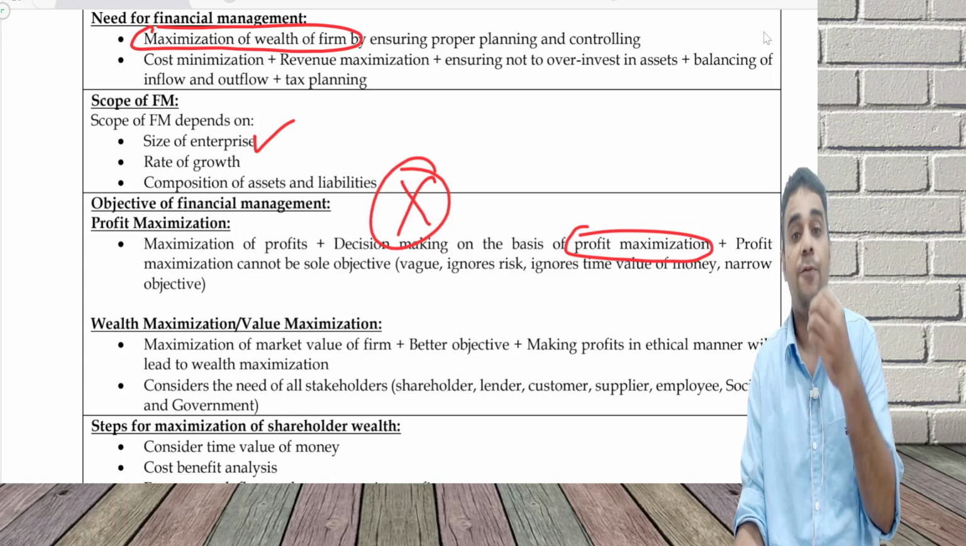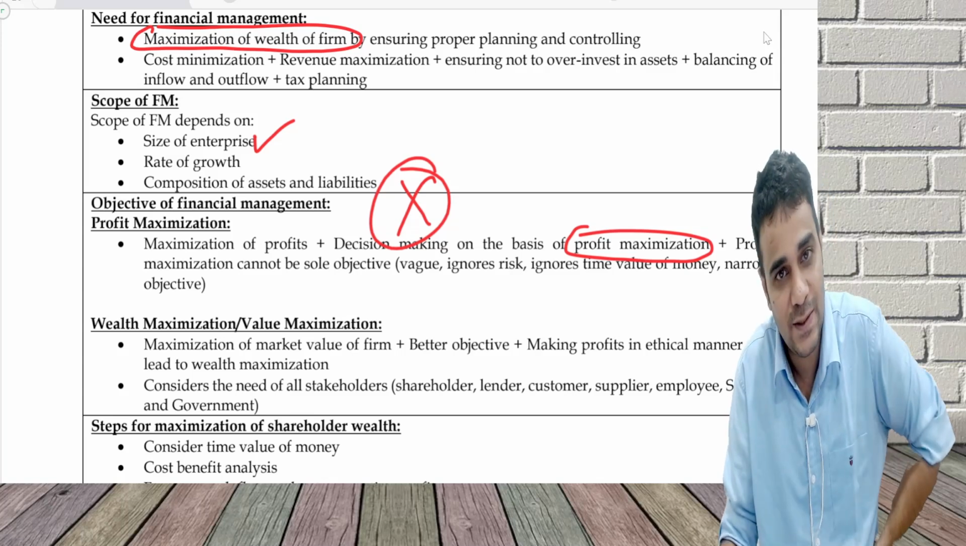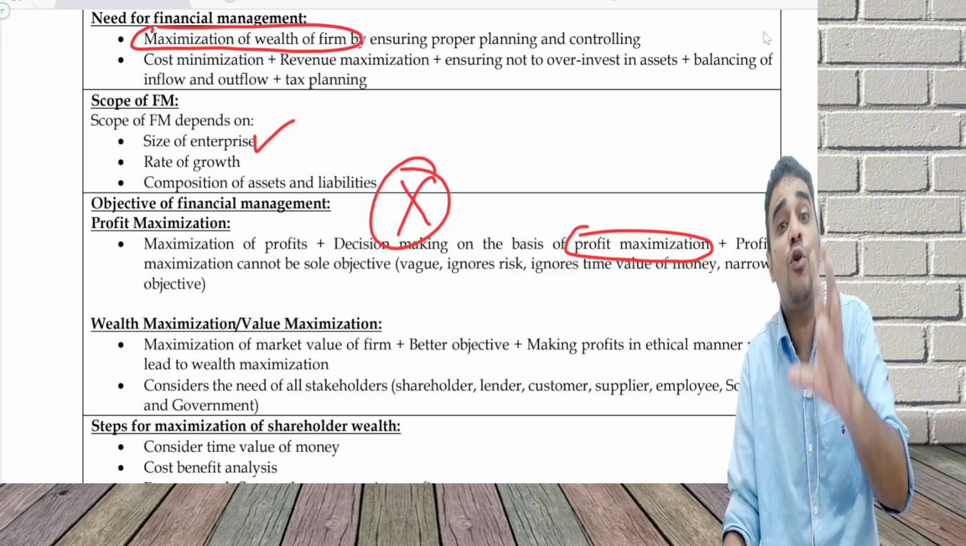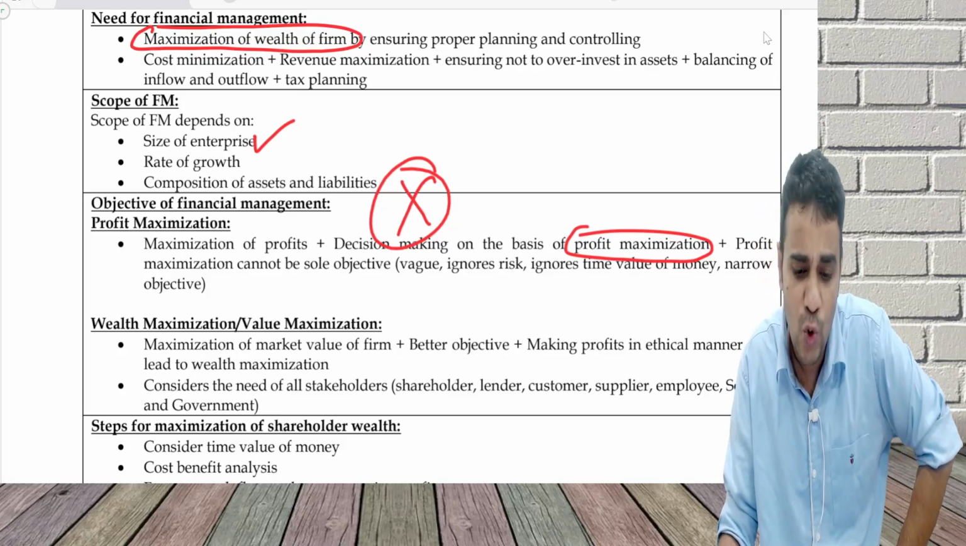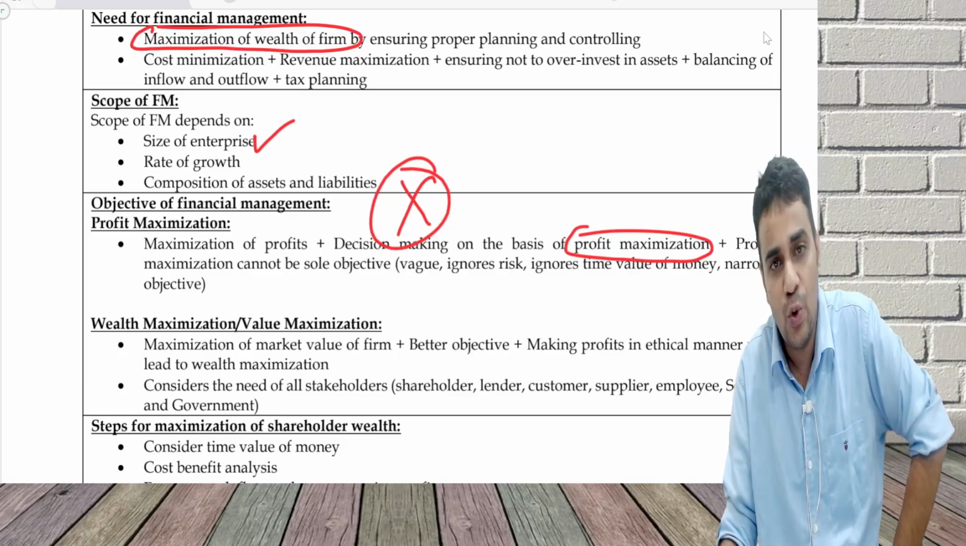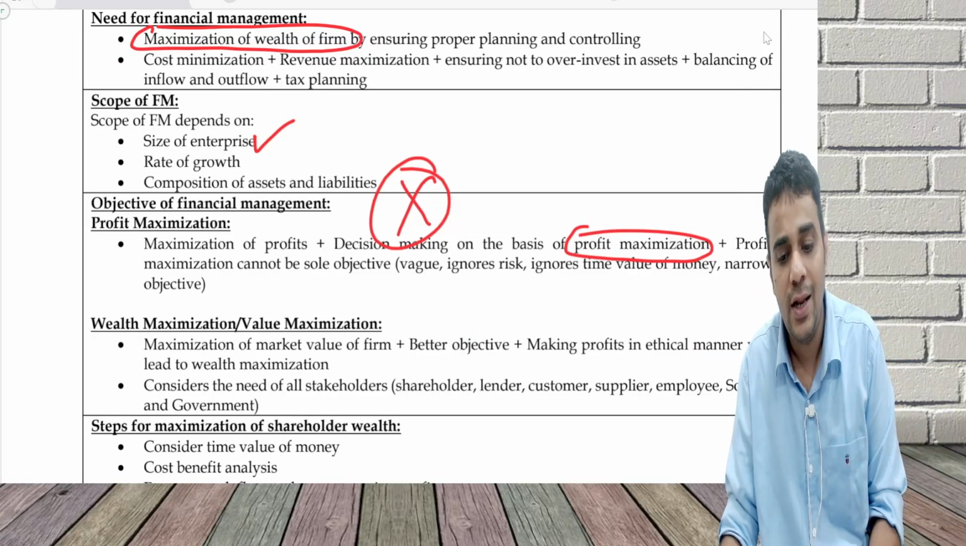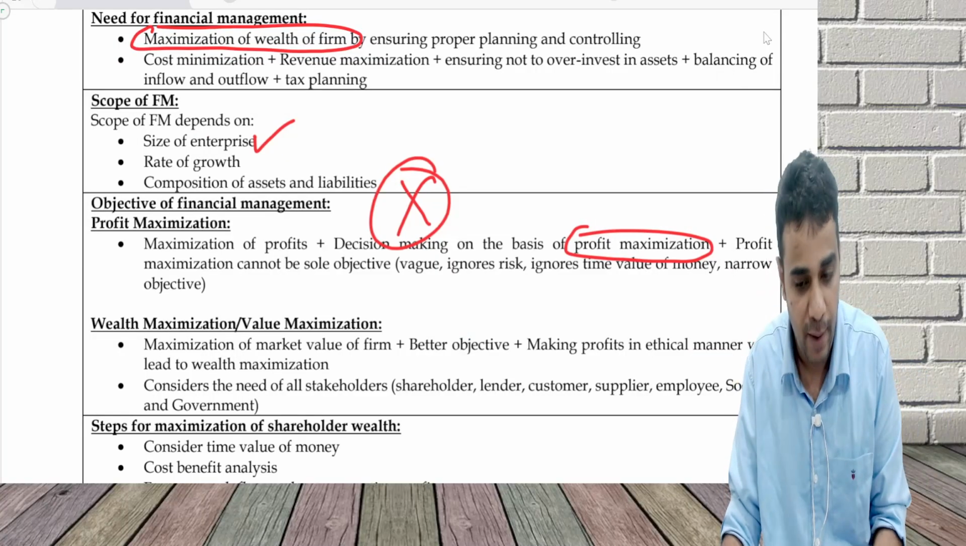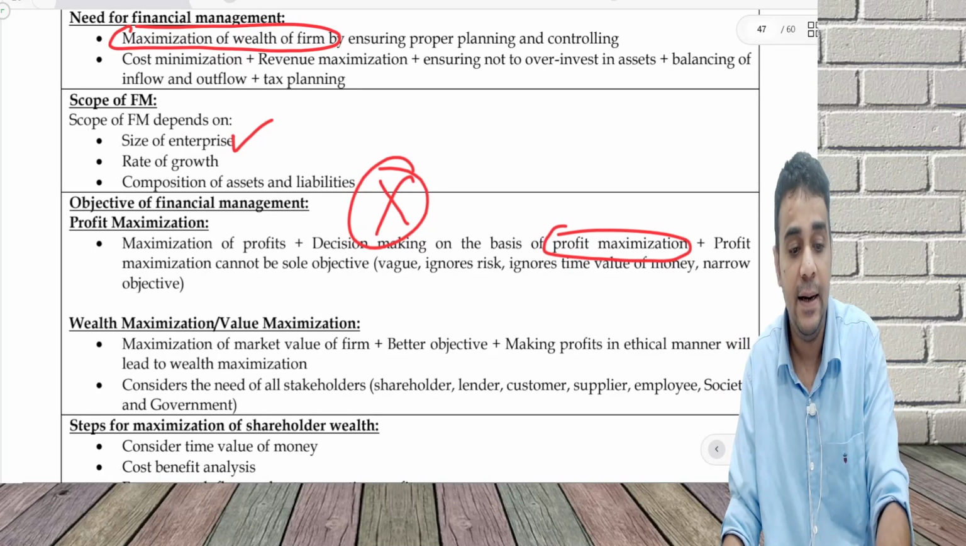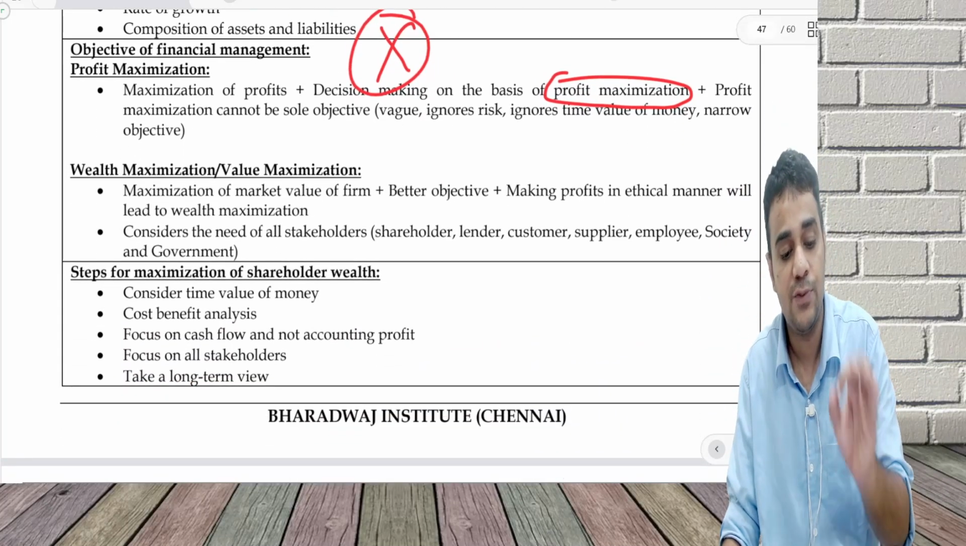For example, if I do a smuggling activity, it can improve my profits, but there is a huge risk attached with it. There is a legal risk which is also there. So, an organization which focuses on profit maximization may end up doing certain activities which they should not do.